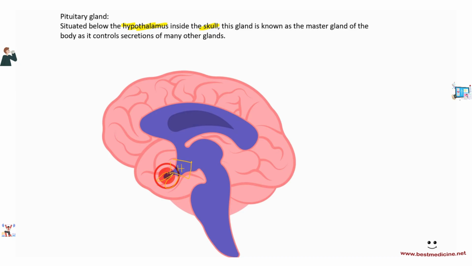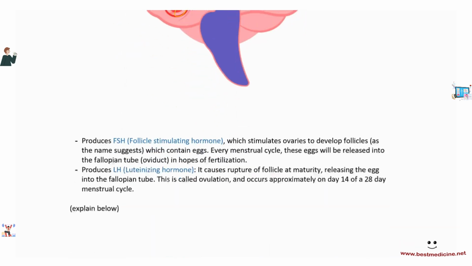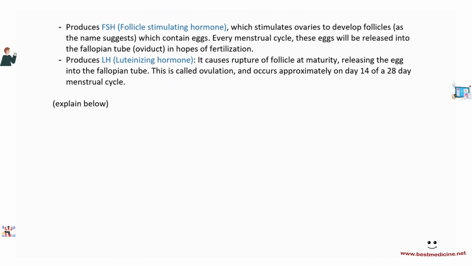The pituitary gland is also known as the master gland of the body because it controls secretions of many other glands. For example, controlling the secretions of the ovaries, the adrenal glands, the thyroid gland, and so on. So, firstly, let's have a look at FSH. What is that? How does it work? Well, it says that it produces FSH, follicle-stimulating hormone, which stimulates the ovaries to develop follicles.